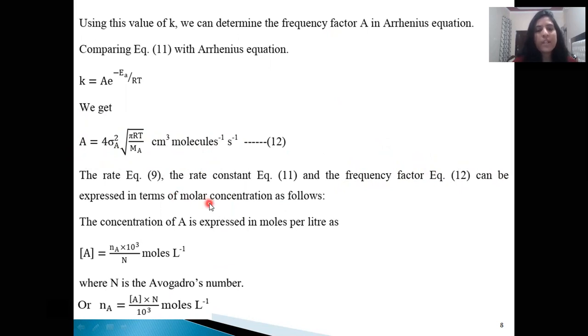They can be expressed in terms of molar concentration. These equations 9, 11 and 12 are expressed in terms of molar mass. Now we are going to express these in terms of molar concentration. For this, the concentration of A is expressed in moles per liter as [A] = N_A/N × 1000 moles per liter, where N is Avogadro's number.